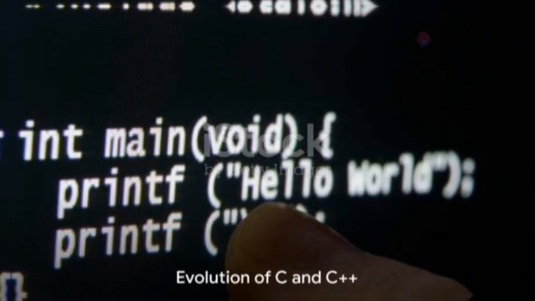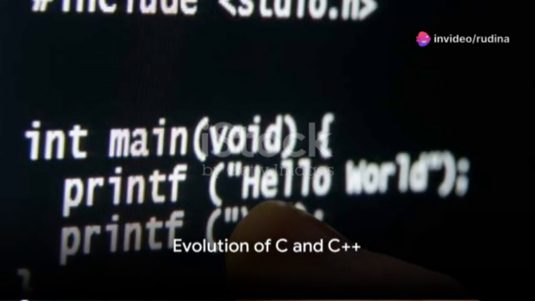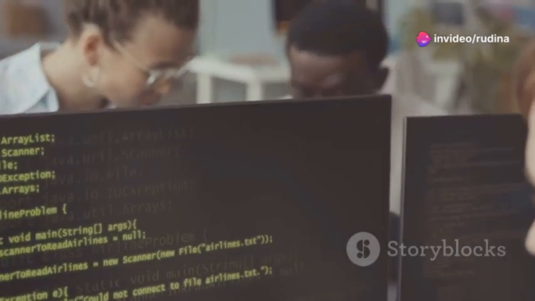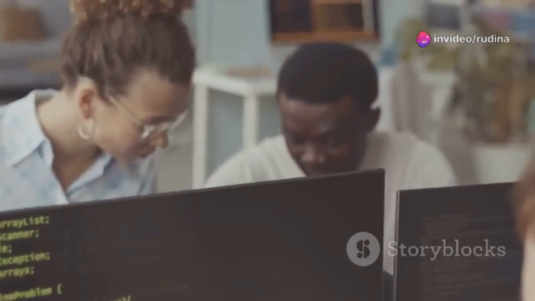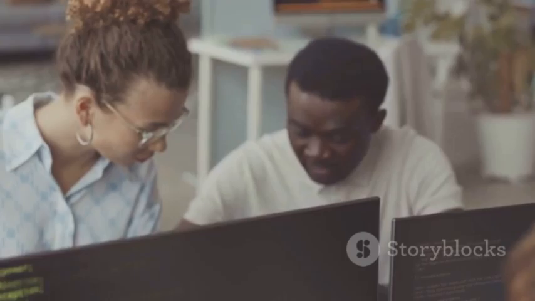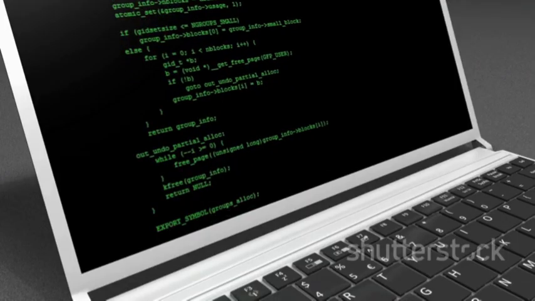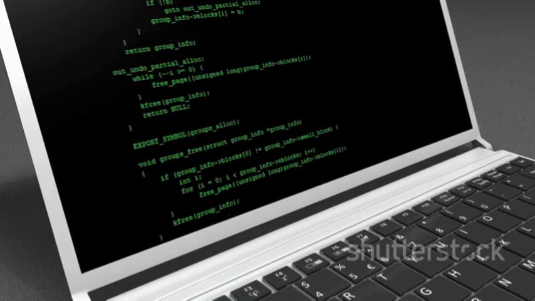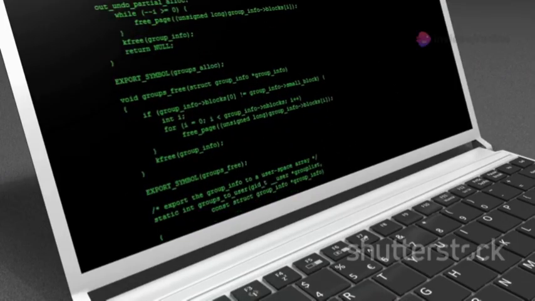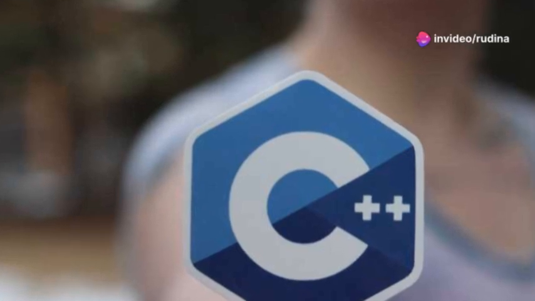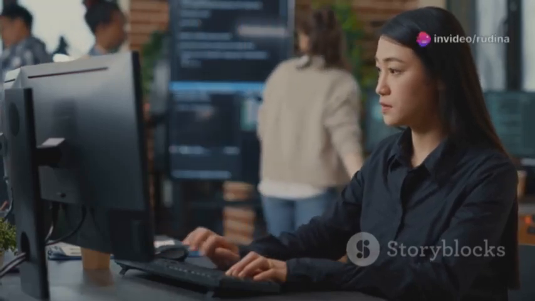Now let's travel back in time to 1972. That's when Dennis Ritchie and Brian Kernighan created the C programming language. Known for its speed, portability, and low-level nature, C was a game changer. Fast forward to 1980, and we have Bjarne Stroustrup introducing C++, an extension of C that added object-oriented, generic, and abstract data type support, all the while preserving efficiency.